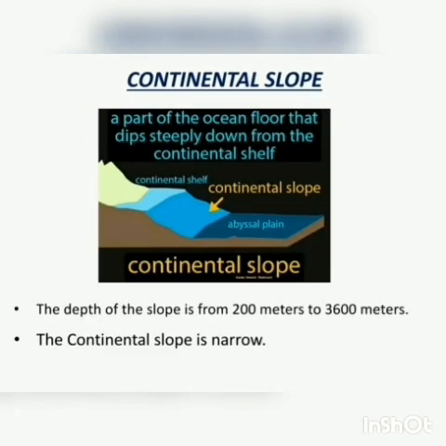After the extent of continental shelf is over, the slope of the seabed becomes steeper. This is called continental slope. As you can see on the screen, it is steep. The depth of the slope is from 200 meters to 3600 meters. The continental slope is narrow. The lower boundary of continental slope is considered to be the boundary of continents.